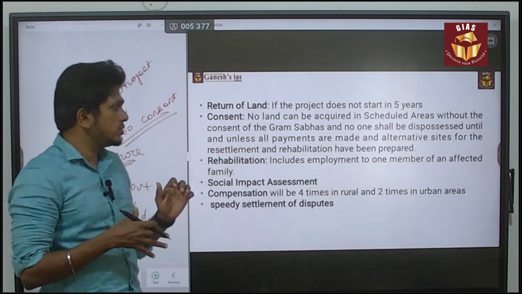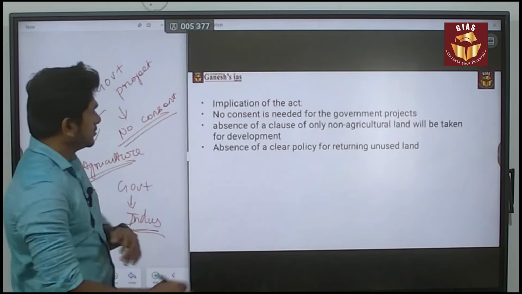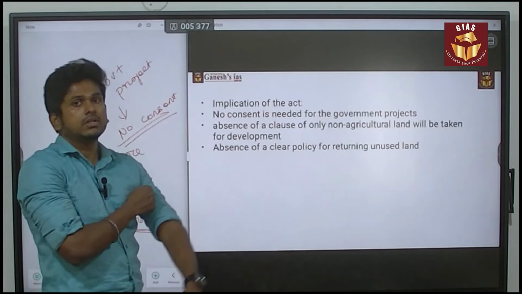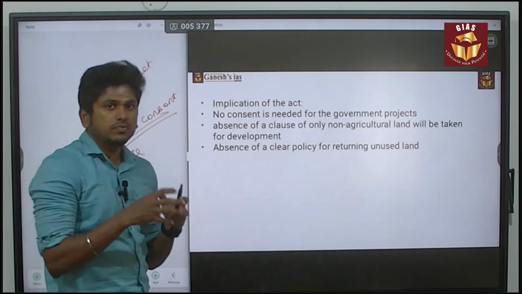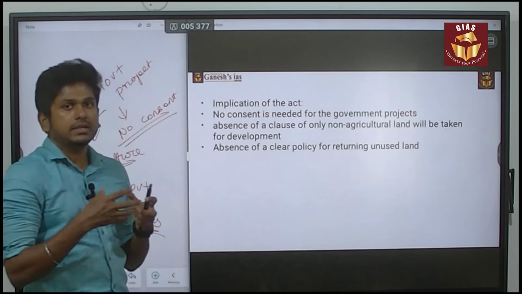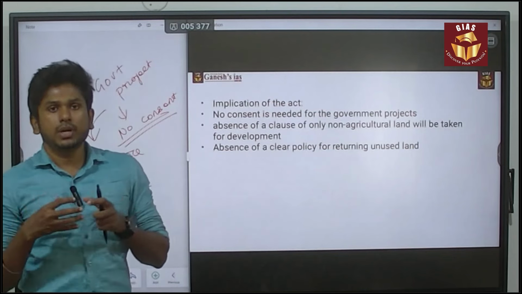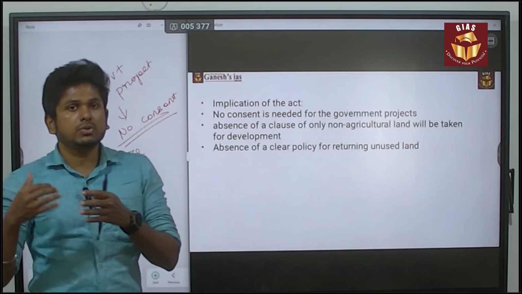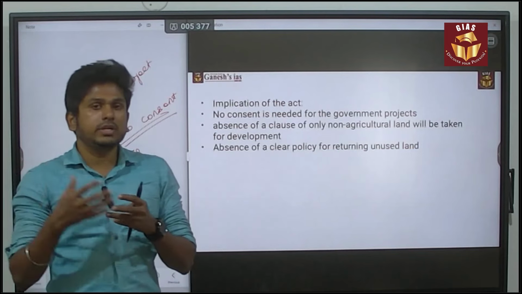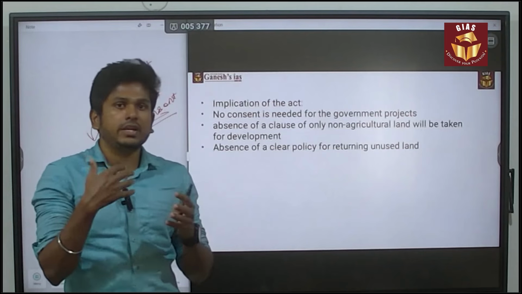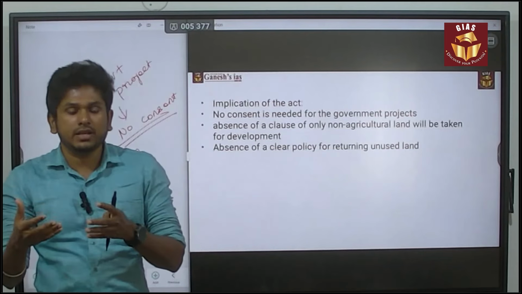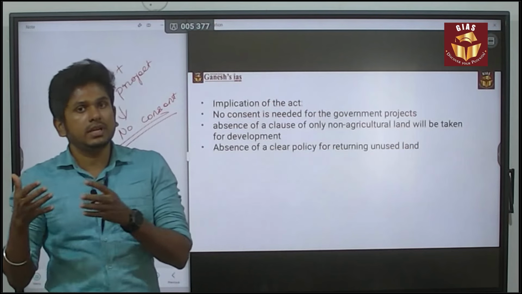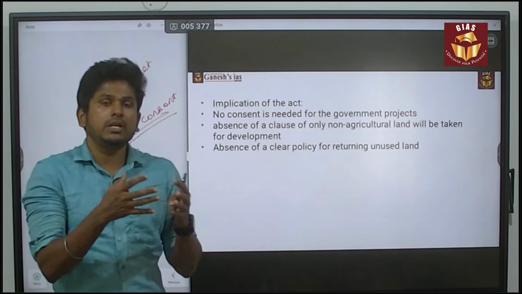The next major issue is the absence of clear rules or a written policy. It says that if nothing happens on the land for more than 5 years, you have to return it. But other issues related to the industries may happen. They still need clearance from departments of the government, so there will be delay in implementation or in building the companies.